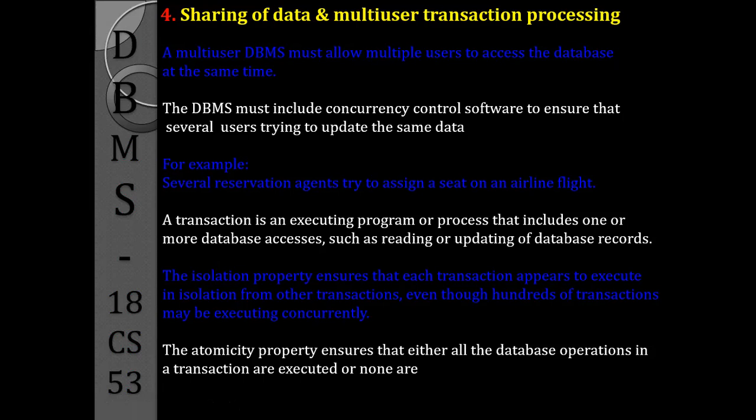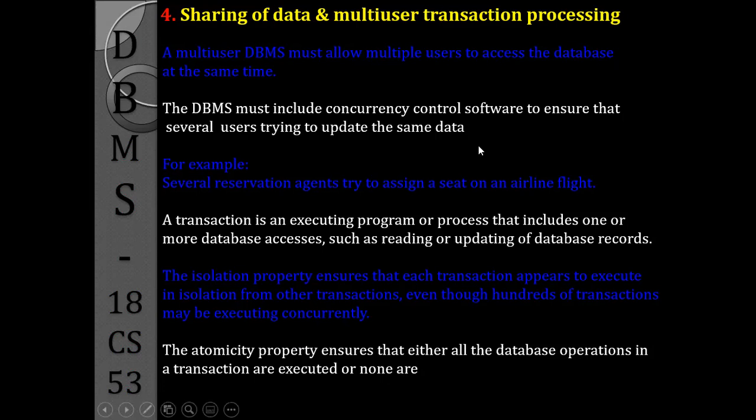So then again, to maintain this concurrency control, to avoid the inconsistency, to avoid the redundancy, it will provide some ACID properties, that is, atomic properties. So atomic property ensures that either all the database operations are executed or none. Again, in the final sessions, we'll study the different ACID properties, so that it will control the concurrency and avoid inconsistency in the data.